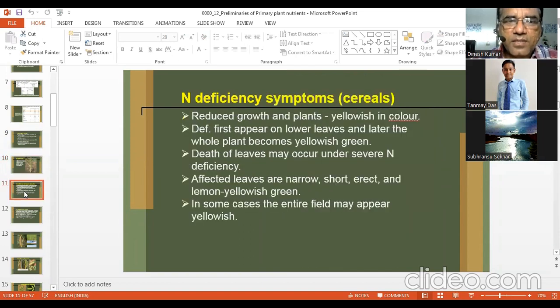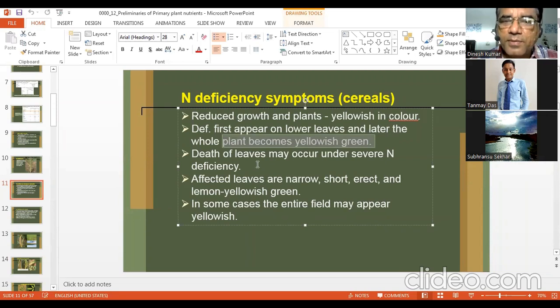Deficiency symptoms in cereals: reduced growth, and plants are yellowish in color. Deficiency first appears on lower leaves and later the whole plant becomes yellowish green. Death of leaves may occur under severe nitrogen deficiency. This point is important: if the deficiency of nitrogen continues, plant death may also occur. Affected leaves are narrow, short, erect, and lemon yellowish in color. In some areas, the entire field may appear yellowish. So it is quite easy to identify nitrogen deficiency.